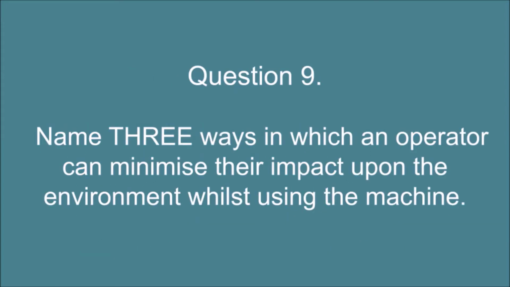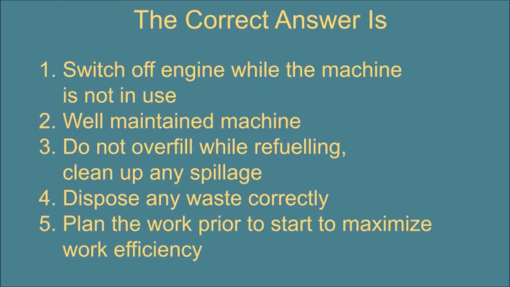Question 9. Name 3 ways in which an operator can minimize their impact upon the environment whilst using the machine. The correct answer is: 1. Switch off the engine while the machine is not in use. 2. Well-maintained machine. 3. Do not overfill while refueling, and clean up any spillage. 4. Dispose of any waste correctly. 5. Plan the work prior to start to maximize work efficiency.